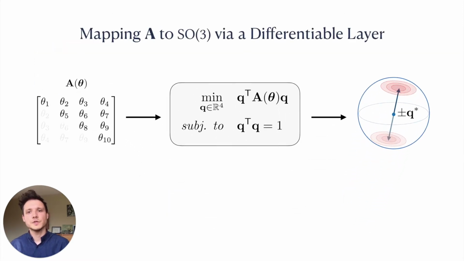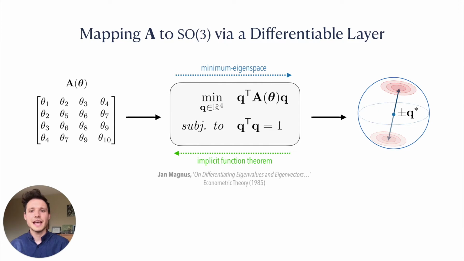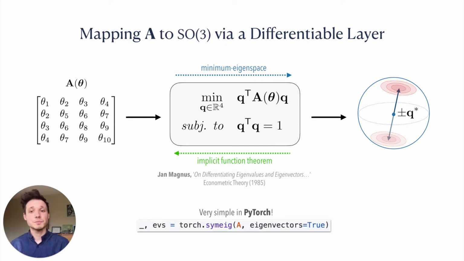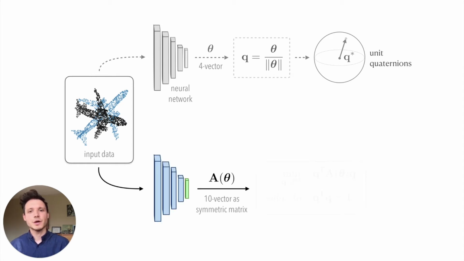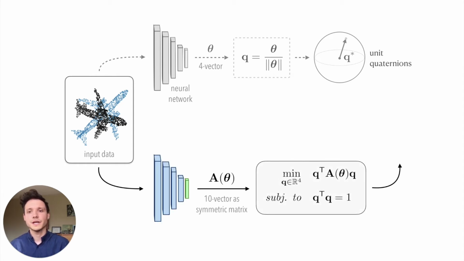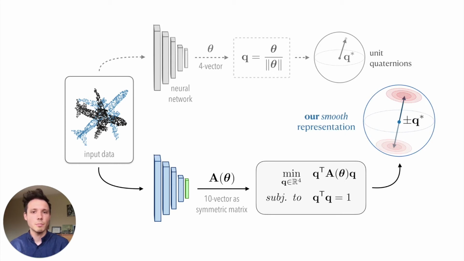Such a parametric QCQP admits a closed-form solution via an eigendecomposition and an analytic gradient via application of the implicit function theorem. Many deep learning libraries such as PyTorch already include a differentiable eigendecomposition implemented in this manner. A standard network trained to solve 3D perception tasks might simply normalize a 4-vector and interpret the output as a unit quaternion. In comparison, our approach requires the network to output a 10-vector, which we interpret as parametrizing an optimization problem.